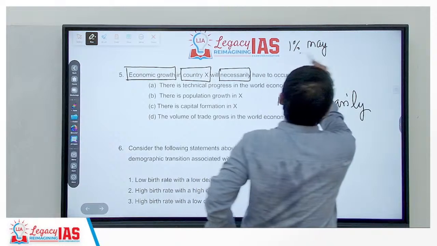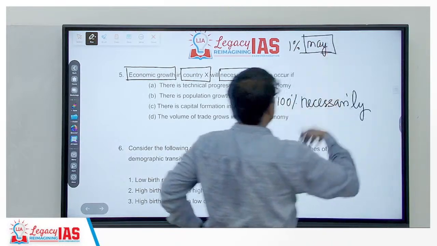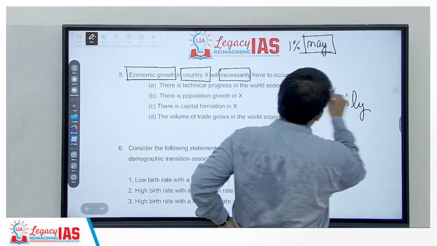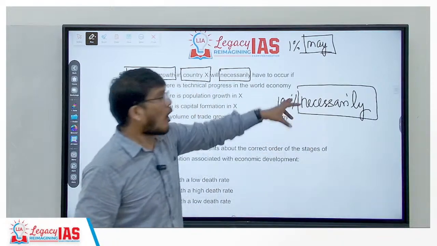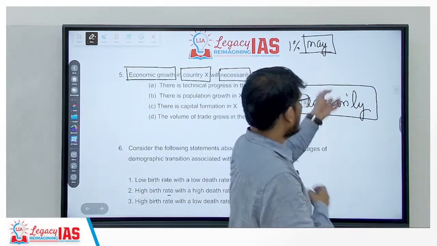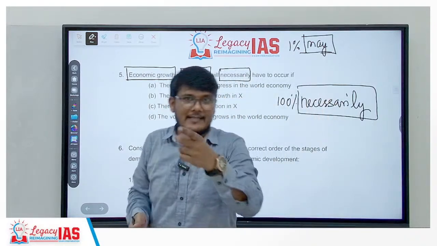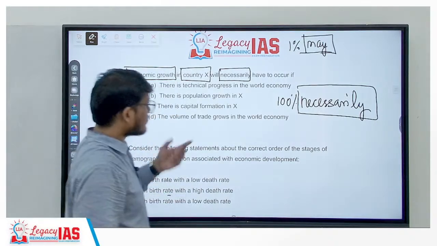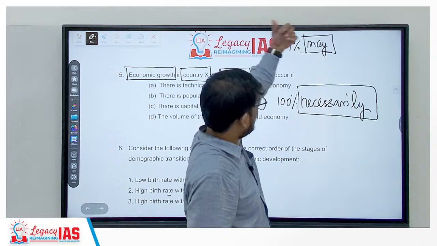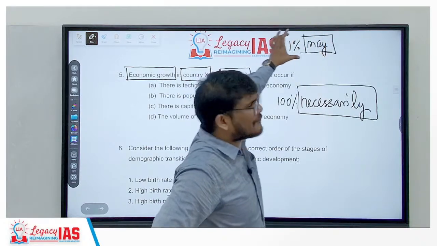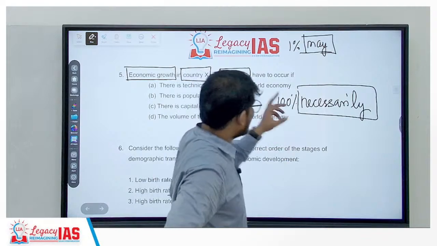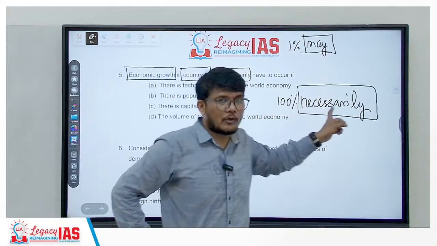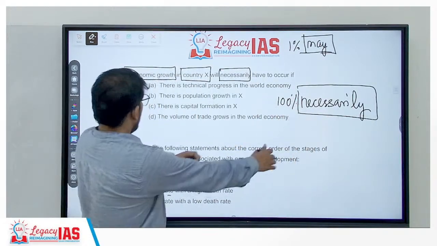Generally, when there is a may attached, the statement will more often than not be correct. When there is the word necessarily attached, the statement would be more often than not incorrect. But not always. There would be some statements which have the word necessarily and still are correct. The example is this question. They are saying necessarily have to occur, so one of them has to be correct. But keep in mind, with may, the majority of the time it will be correct, because even if there is a 1% chance, it is a correct statement. For necessarily, a particular thing has to 100% happen for the statement to be correct. Having said that, let's move on.